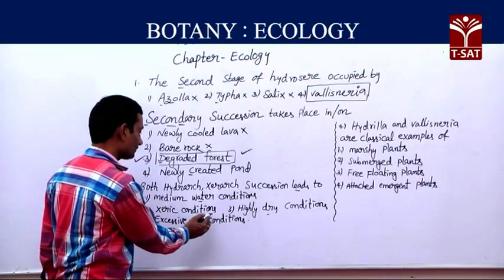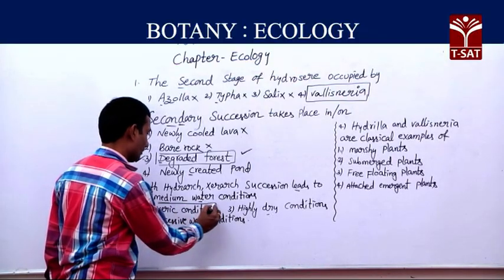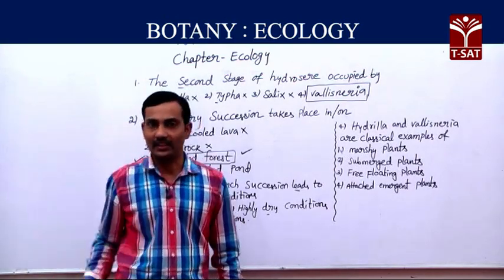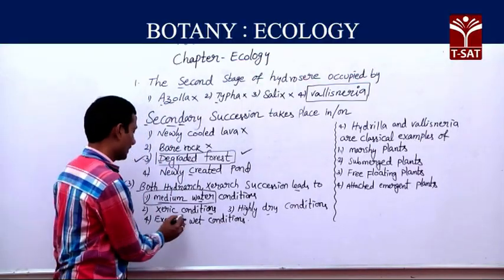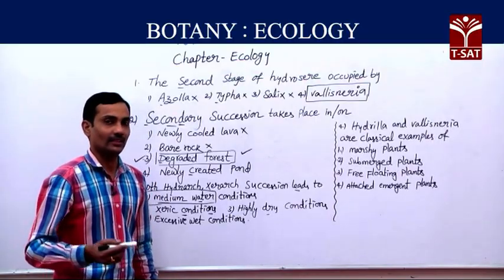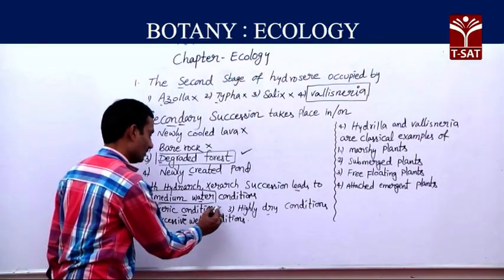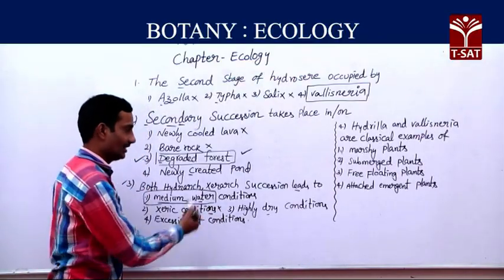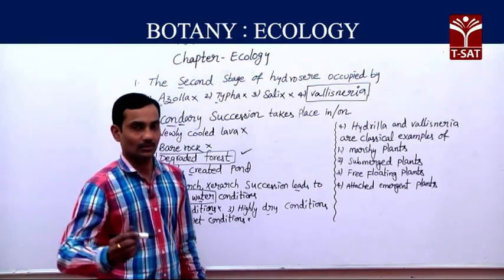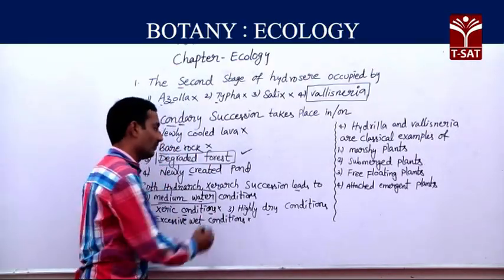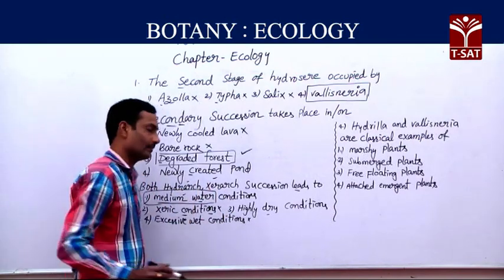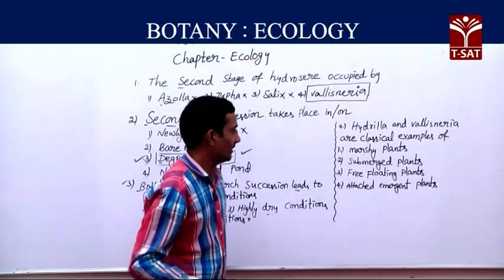If we observe here, the first option is correct, medium water conditions. Medium water condition is the mesic condition. Why is the second option wrong, xeric condition? Xerarch succession starts with xeric but ends with mesic, so that's why it is wrong. Highly dry condition is also not a relevant option. Excessive wet condition is also wrong. So the mesic condition, that is medium water condition. Whether it is hydrarch or xerarch, it finally ends in medium water conditions.